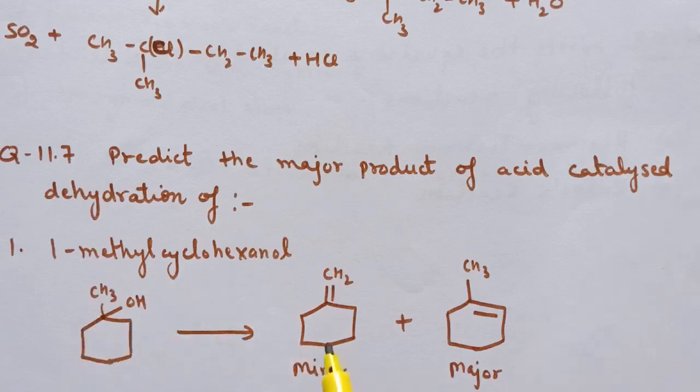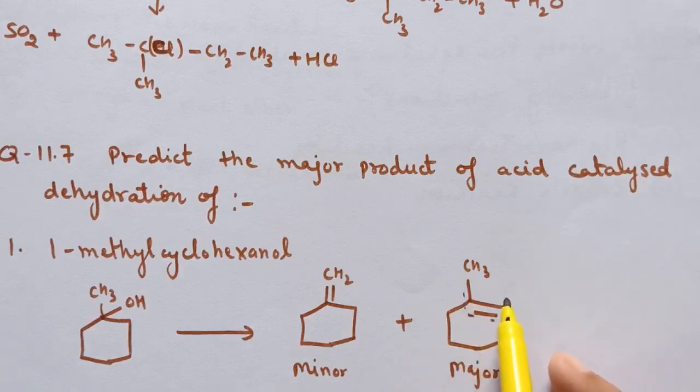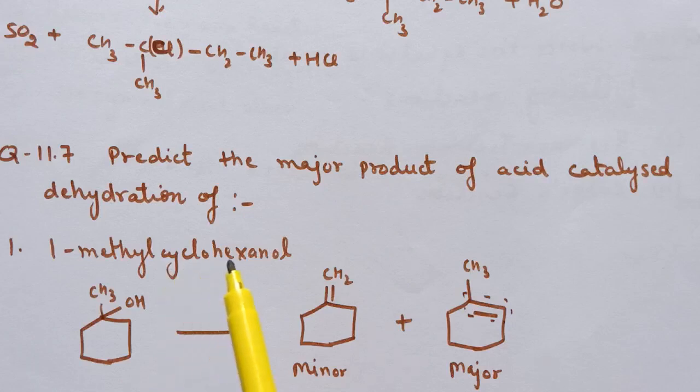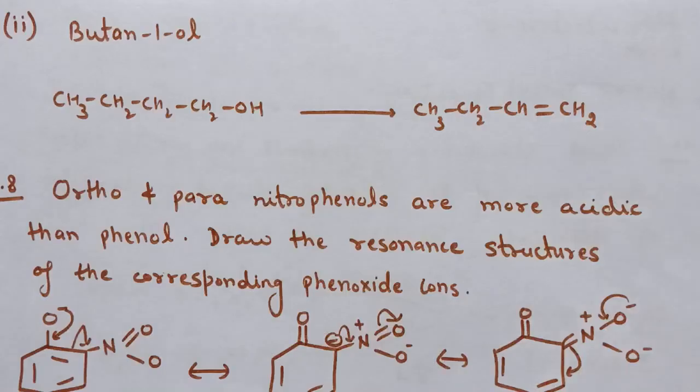Now here two alkenes are formed, and this is the major product because this alkene is more alkylated. So dehydration of 1-methylcyclohexanol results in the formation of two products and this product is the major product.